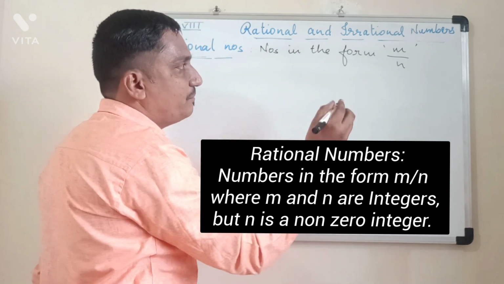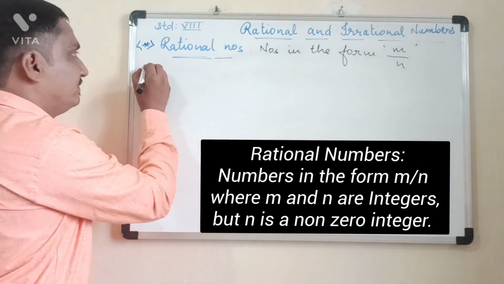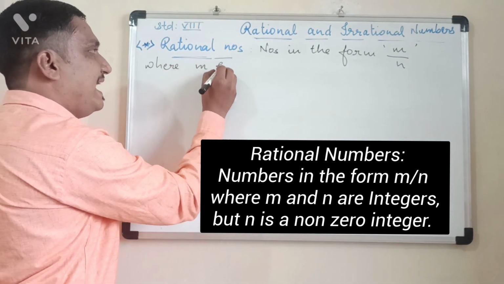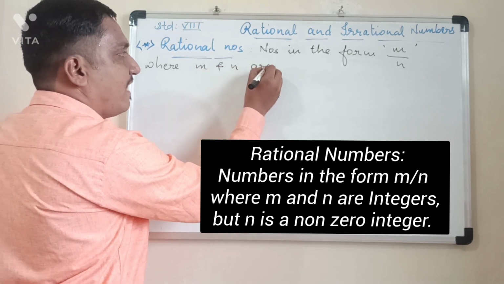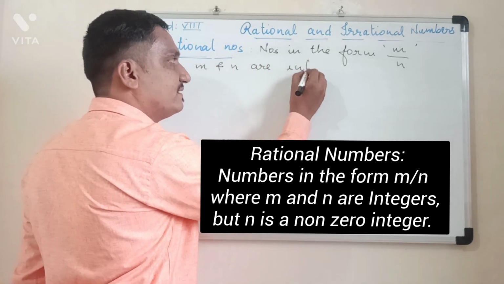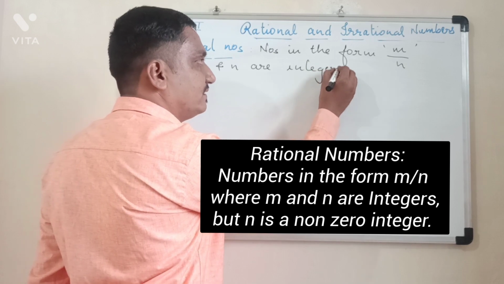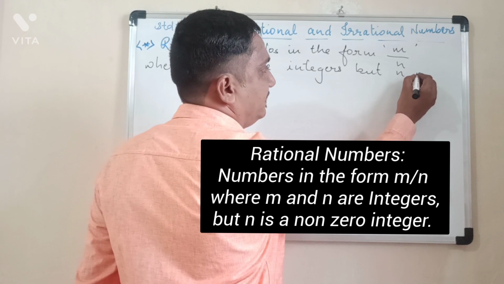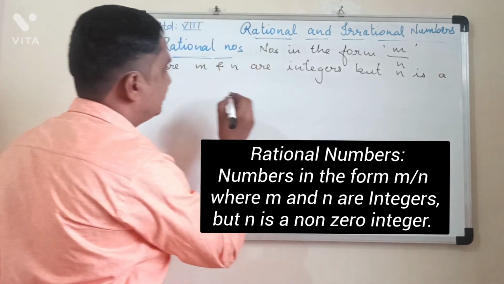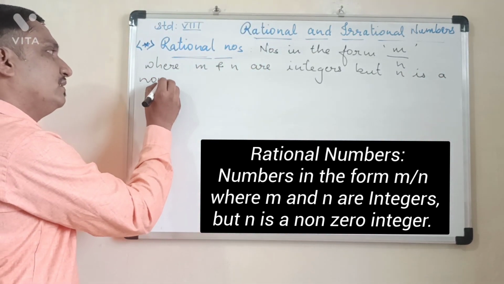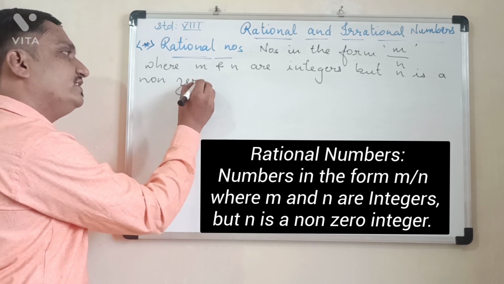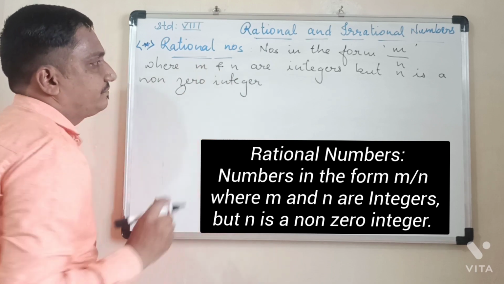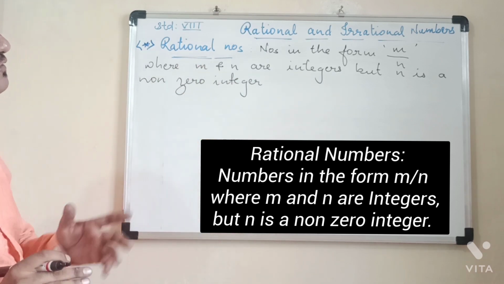So numbers in the form m upon n, where m and n are integers, but n is a non-zero integer. So this is the definition of rational numbers.